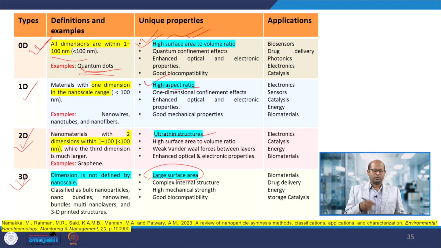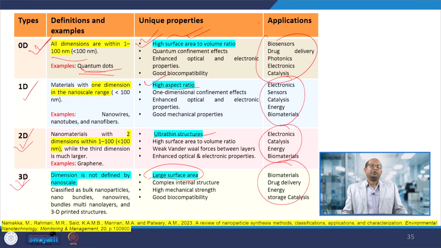These are the applications of 0D, 1D, 2D and 3D materials. Depending upon the materials available or the synthesis, we can prepare a particular material and apply or utilize it for a particular application, depending upon the method of synthesis.